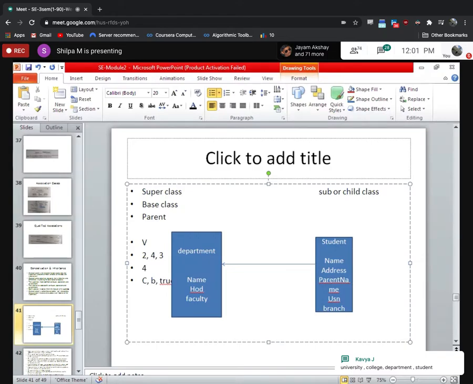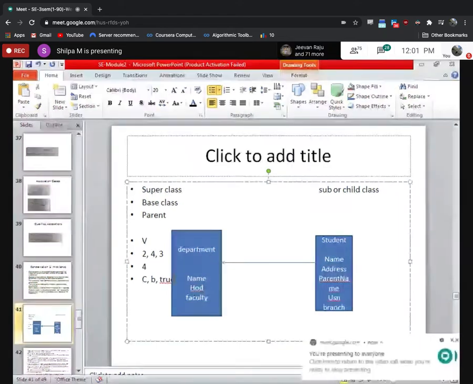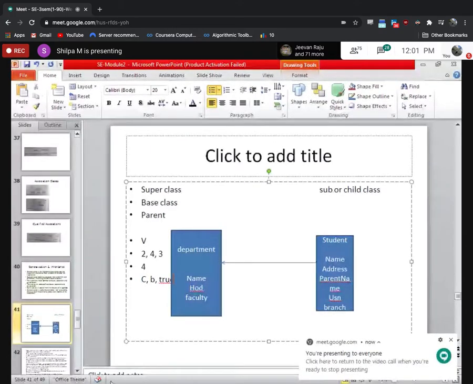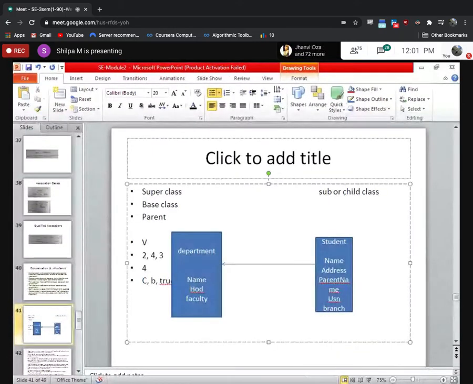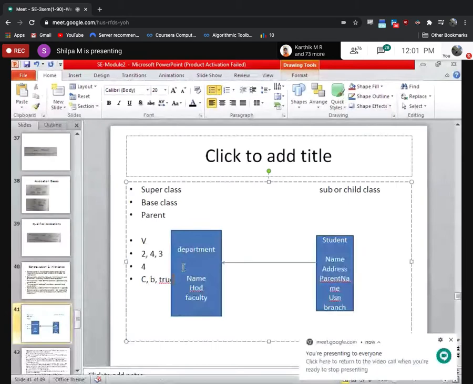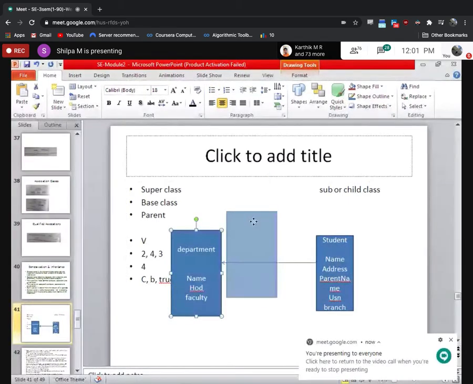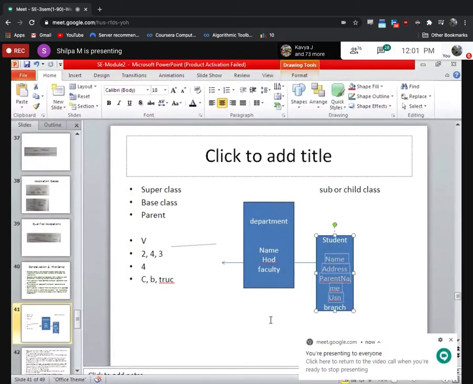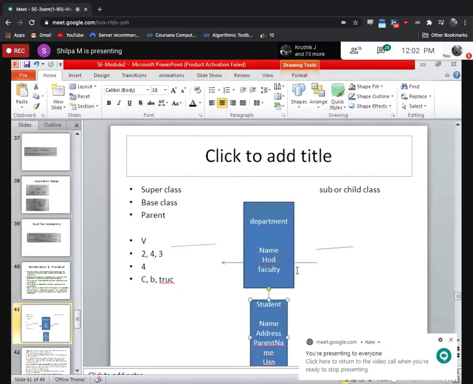Yeah, Kavya. Very good example. See, Kavya says university, college, department, and student. Okay, for now I will give you all an exercise. You have a department here, and let me say student here.